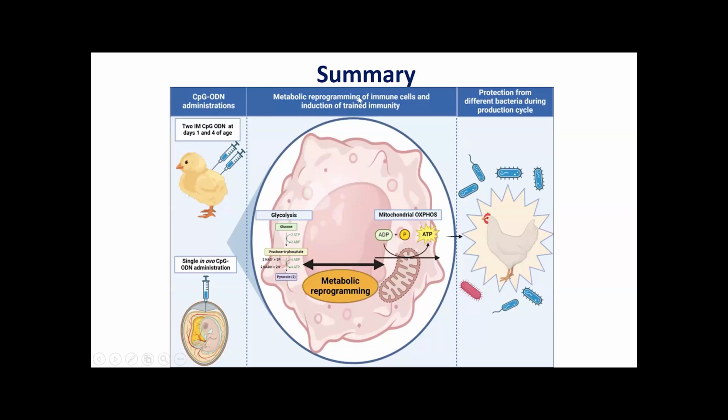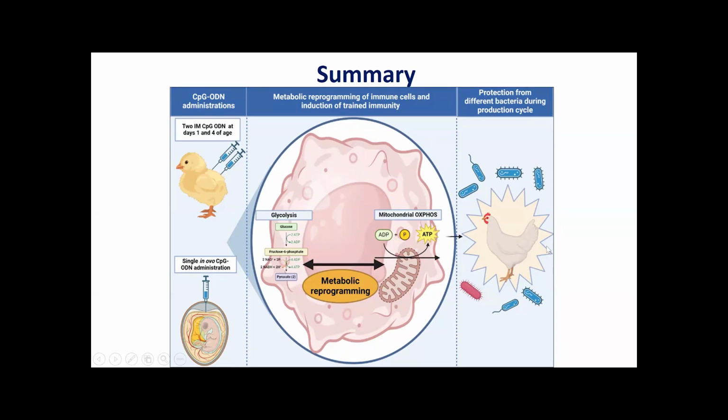So this is the take-home message, a graphical summary for you. We have done 2 experiments, 2 CpG-ODN injections here and the in ovo injection here. And both of these scenarios can train the innate immune cells via metabolic reprogramming, from glycolysis to mitochondrial respiration.